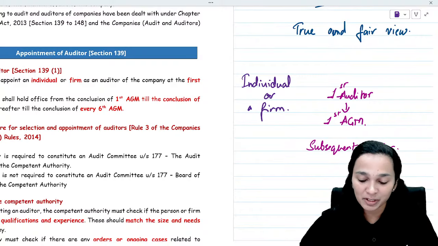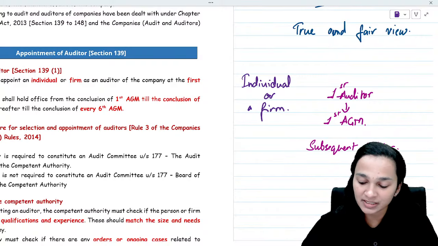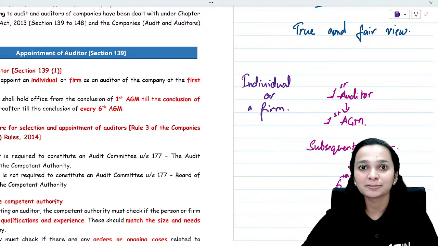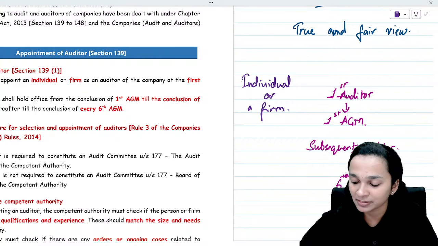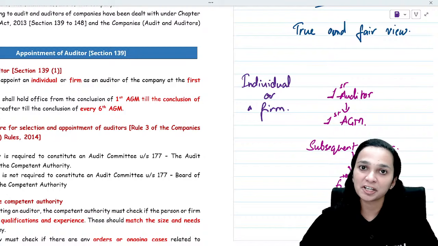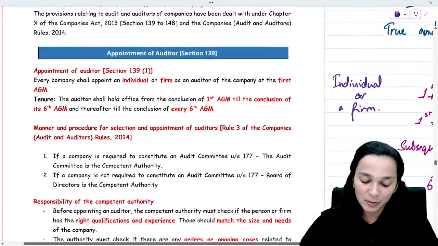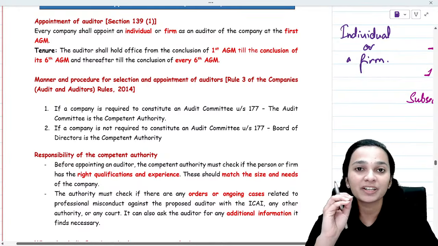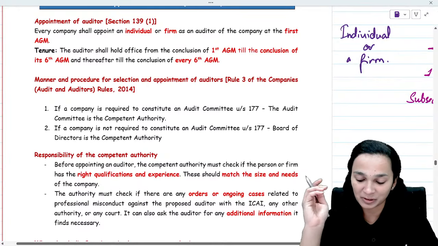This subsequent auditor holds office till the conclusion of the 6th AGM. So basically, the subsequent auditor will be appointed for a time period of 5 years. Subsequent auditor is appointed for 5 years. So that is the basic rule with respect to who is eligible to be appointed as an auditor.